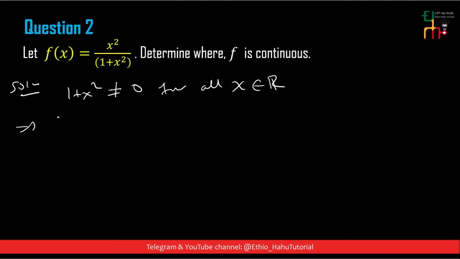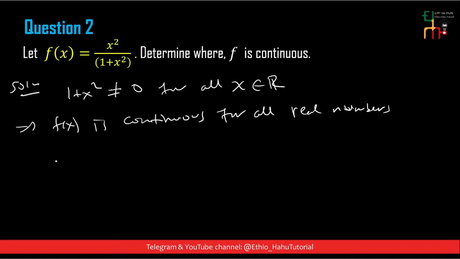This implies f of x አችን continuous ነው, discontinuous የሚሆንበት ፖይንት የለም ማለት ነው. Therefore f of x is continuous for all real number. f of x አችን ለሁሉም real number continuous ነው ማለት ነው, defined ነው ማለት ነው